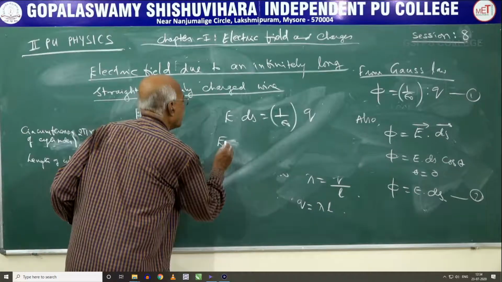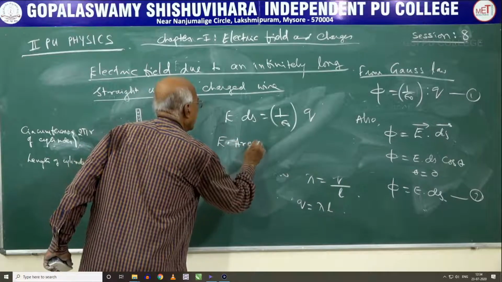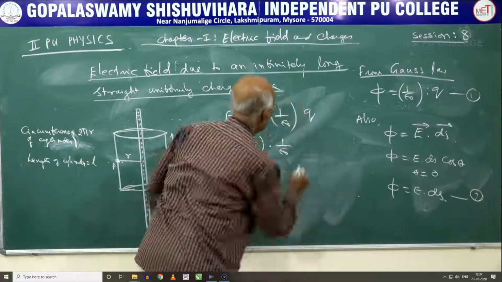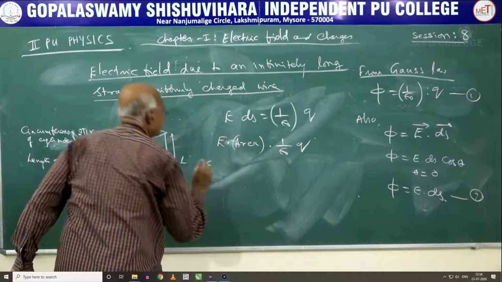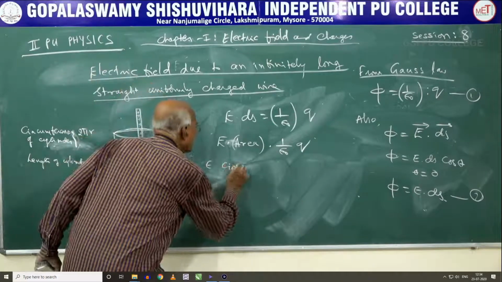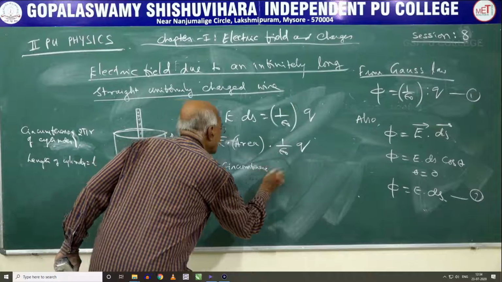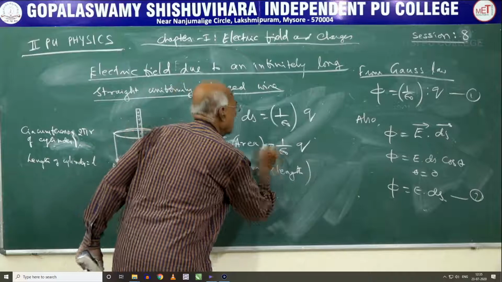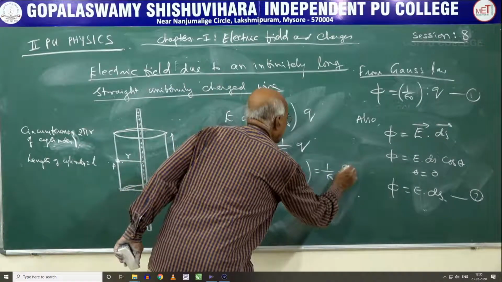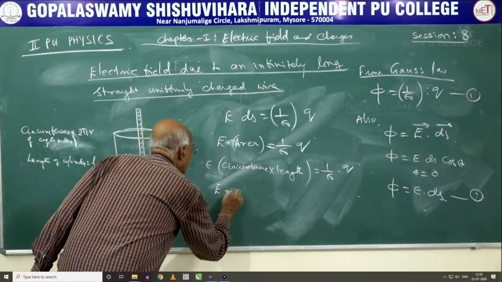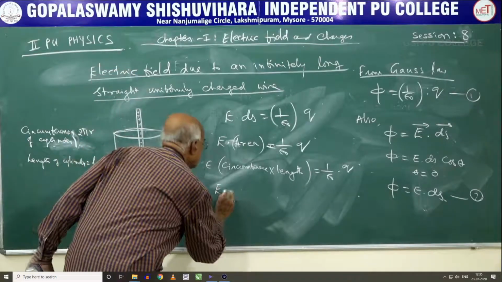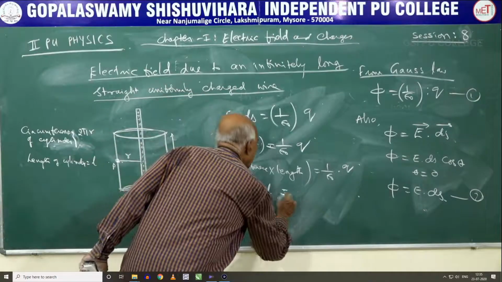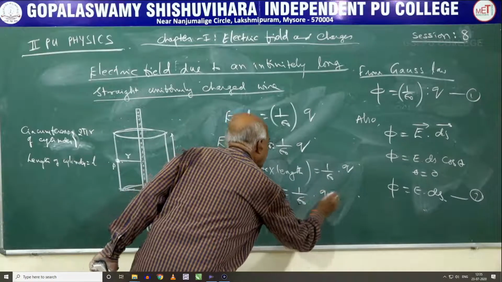So E into area is E into circumference into length, equal to 1 over epsilon naught times Q. Therefore E into 2 pi r into length L is equal to 1 over epsilon naught times Q.